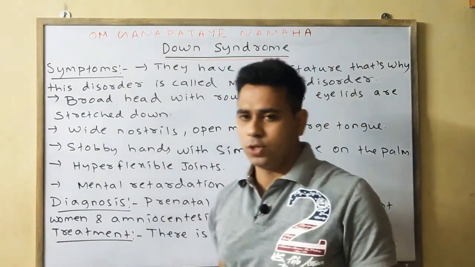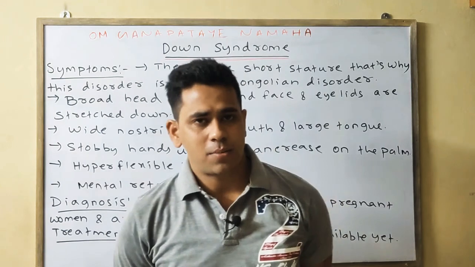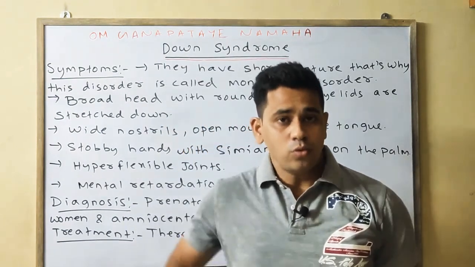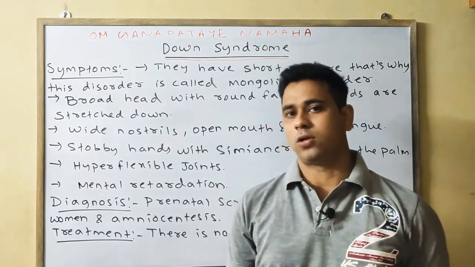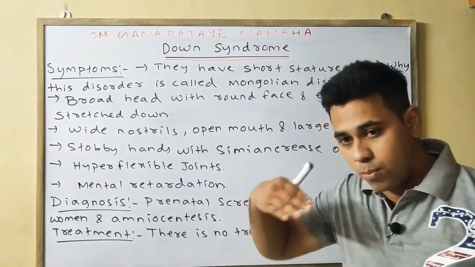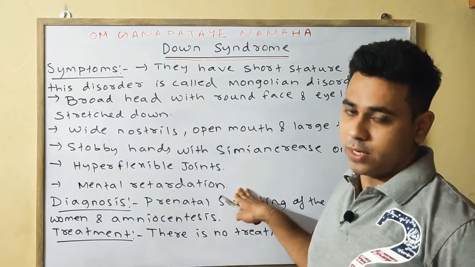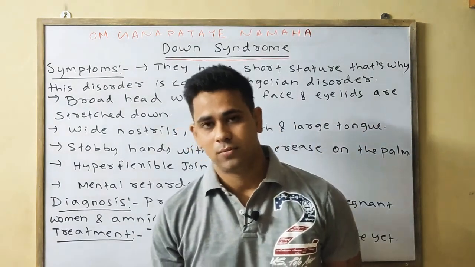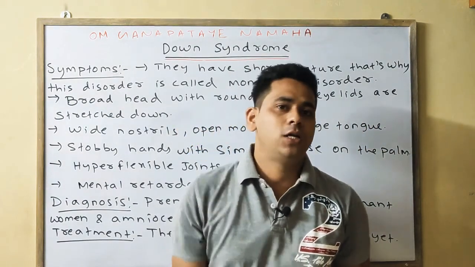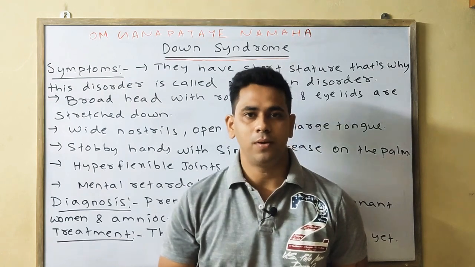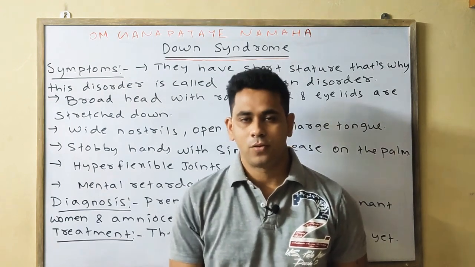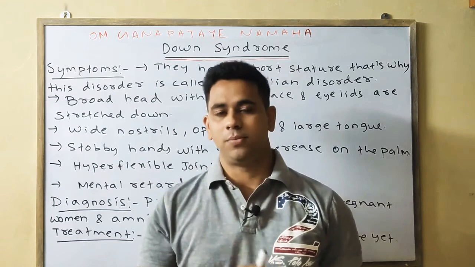Hyper flexible joints means the joints are more flexible than they should be. And the most important is mental retardation, meaning the mental condition of Down syndrome people is not normal, and it is the most important symptom.